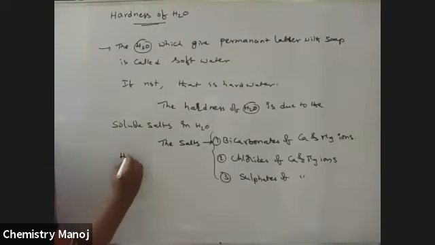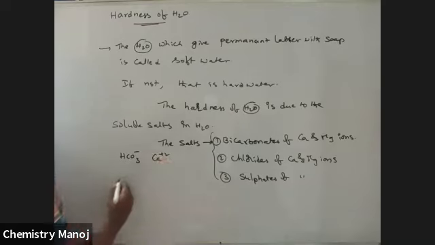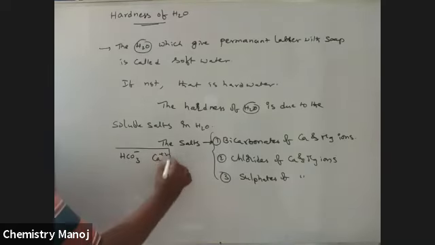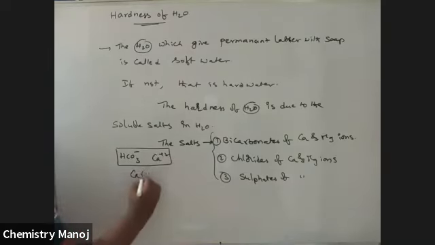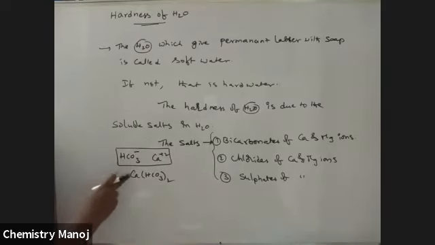Bicarbonate means the HCO3 minus ion. Calcium ion is Ca plus 2. Between these two, the formula is Ca(HCO3)2, calcium bicarbonate.